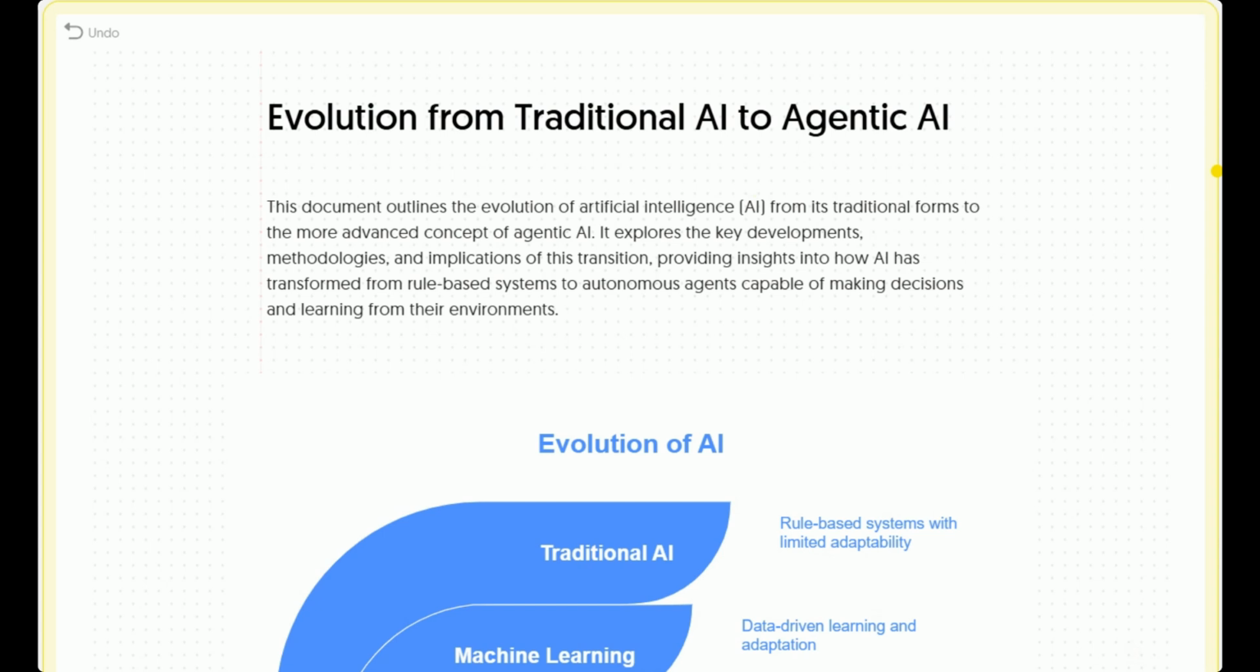In today's exciting lecture, we will see the evolution from traditional AI to agentic AI. In this document, we will outline the evolution of artificial intelligence from traditional forms to the more advanced form known as agentic AI, which is a matter of discussion today. It explores the key development, methodology, and implication of this transition. We will provide insight into how AI can transform from rule-based systems to autonomous agentic AI systems.